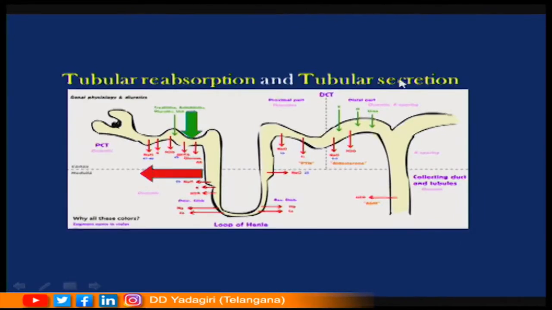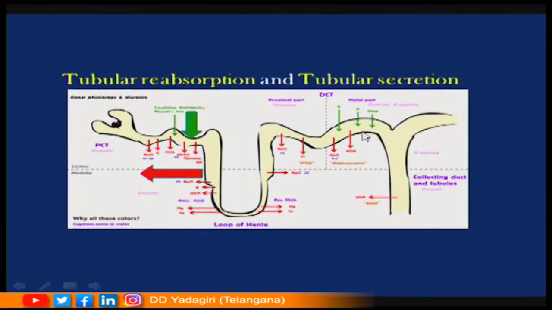into the body. Tubular secretion is also an important step in urine formation. The green colored arrows represent the secretion of certain substances into the renal tubule from the body or from the peritubular capillary network. Mainly substances such as hydrogen ions, potassium ions, ammonia and urea are secreted into the renal tubule from the body.